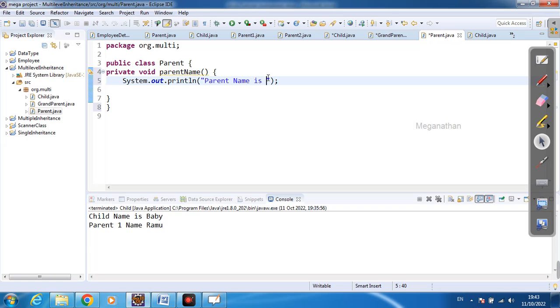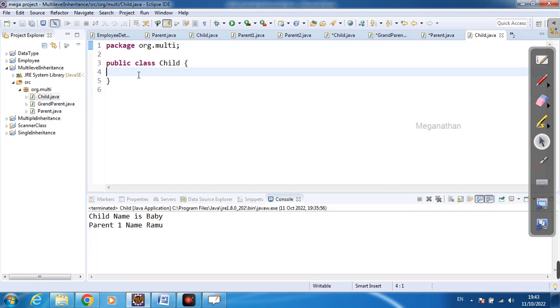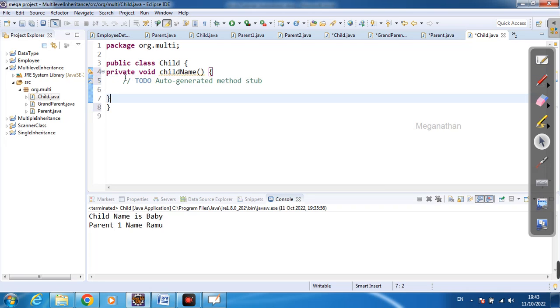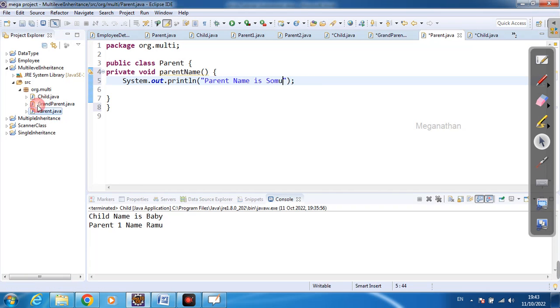And for child, I'll create just one method called child name. Here I'll write within sysout: child name is baby. Okay, baby, like that.